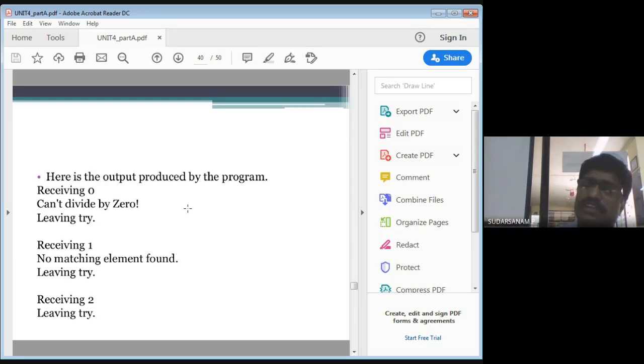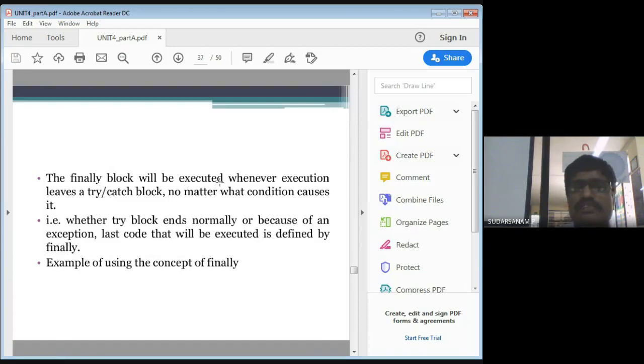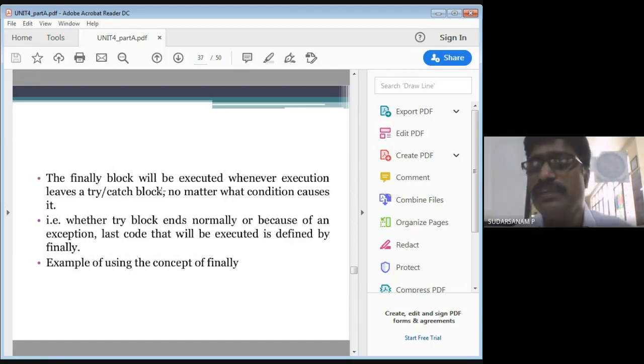Otherwise, try or catch is nothing but: if any one condition is true, the result will be true, or if both conditions are true, the result will be true. So the way of working is similar here also. That is what we see here: the finally block will be executed whenever the execution leaves the try or catch blocks, no matter what conditions cause it. No matter what type of conditions try and catch have, it will not bother about that. Directly the finally statement will be executing afterwards.